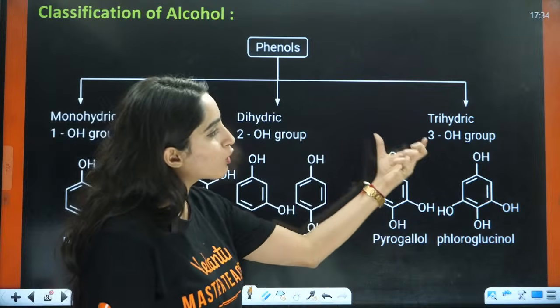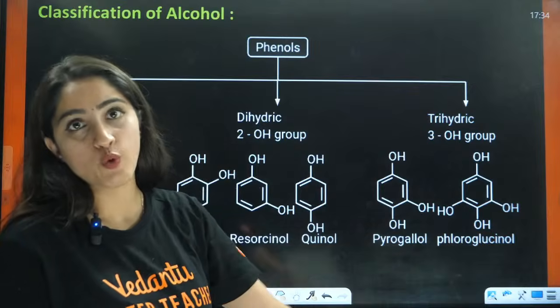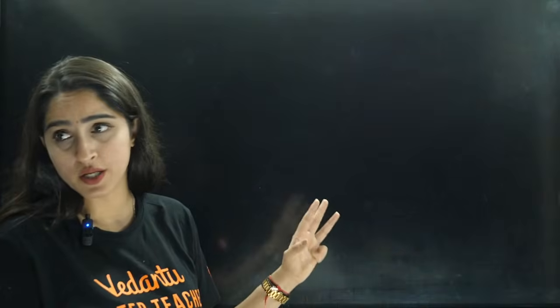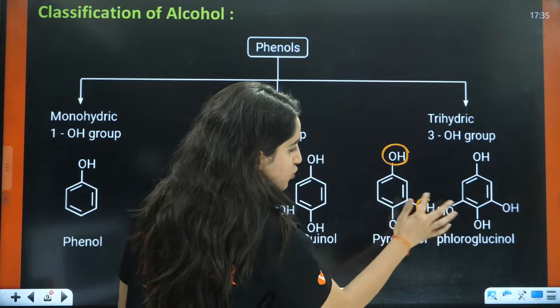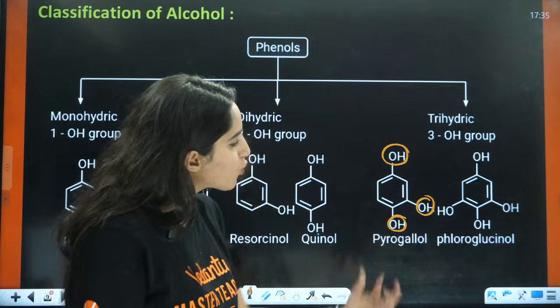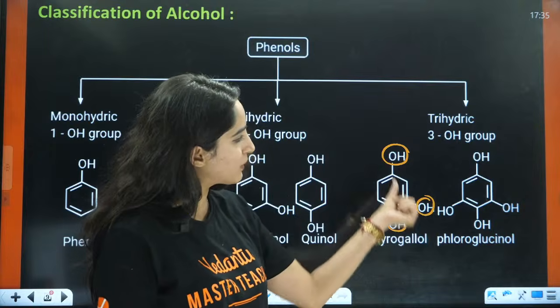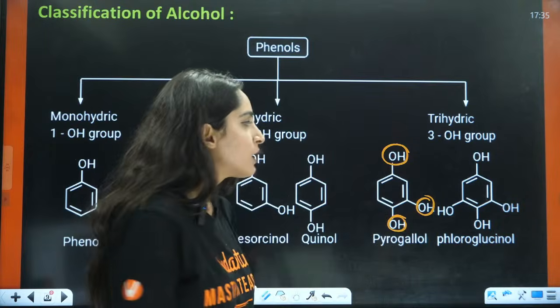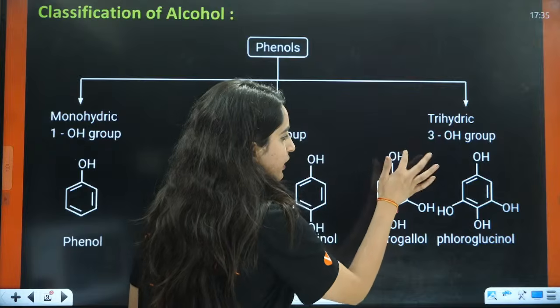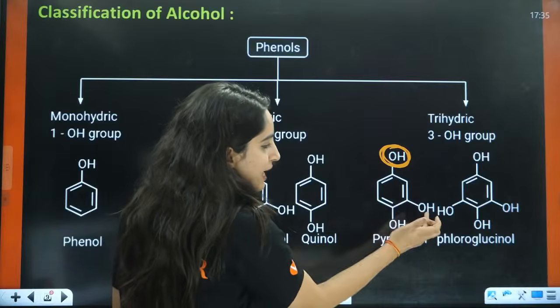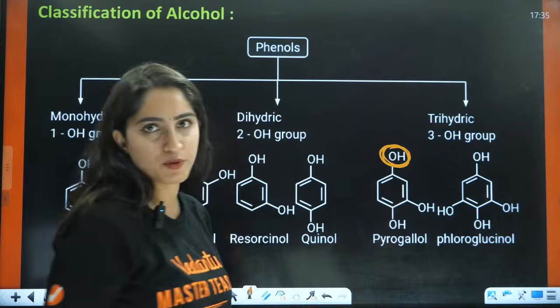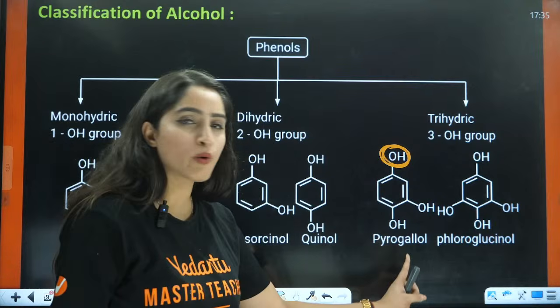Now, let us talk about trihydric OH groups. When you have three OH groups here, this is your OH, this is OH, this is OH. Now, two OH groups are placed next to each other, but one is parallel to this group. That means with reference to this OH group here, one is at the meta position, other is at the para position. So that is called pyrogalol.